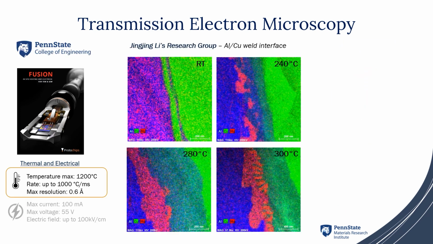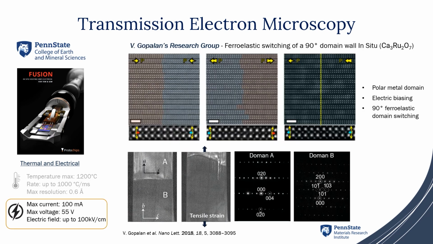The first example was carried out with the research group of Professor Jingjing Li using the Fusion TEM holder. They were interested in the thermal behavior of an aluminum-copper welding interface. In the picture, we can clearly see the dynamic of the welding interface when temperature is introduced into the system. We can see the magnesium present on the aluminum side progressing towards the interface to form a junction between the aluminum and copper.